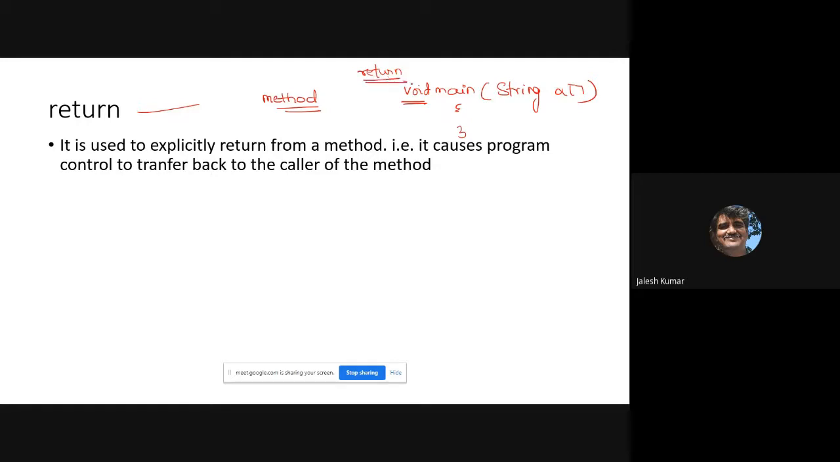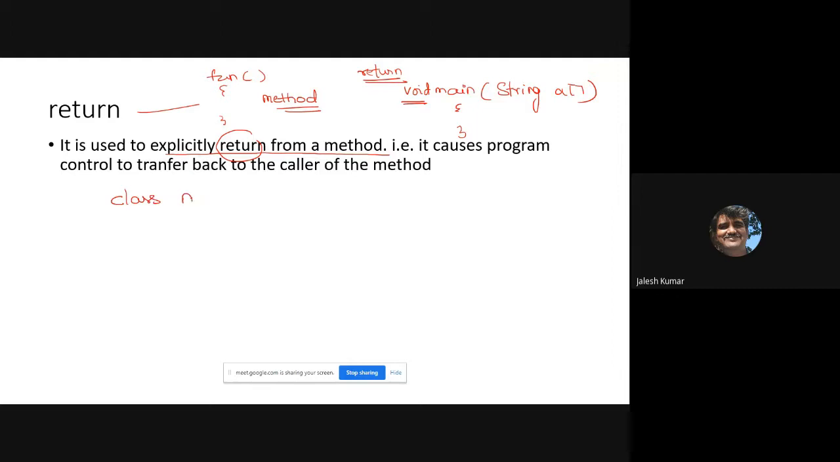Return, then, is used to explicitly return from a method. Method is nothing but a function. As I told you in the beginning, in the object-oriented concept we call a function a method, not a subroutine or function. Any method returns a value. Return causes program control to transfer back to the caller of the method, who invoked that particular method.